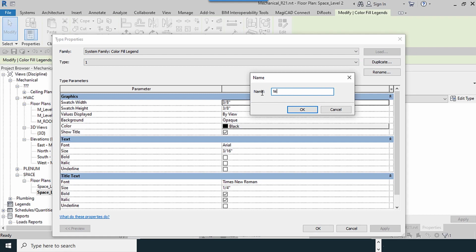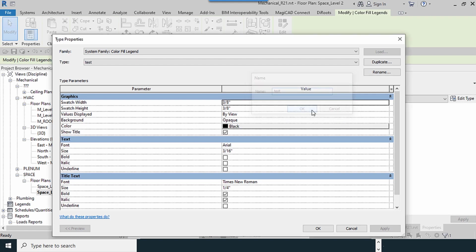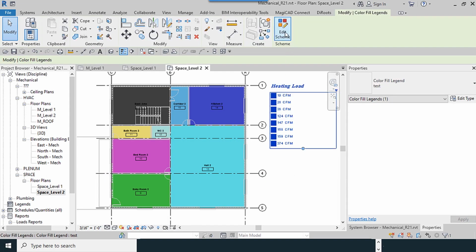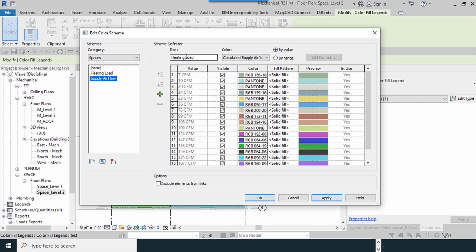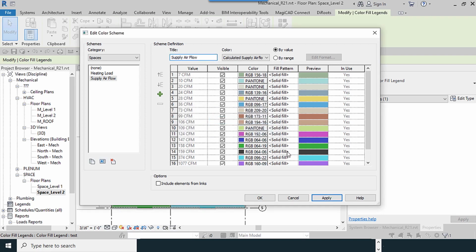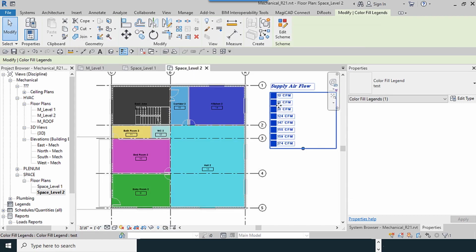I rename it to test. OK. Edit. We have to change the name. Control C, apply. OK.